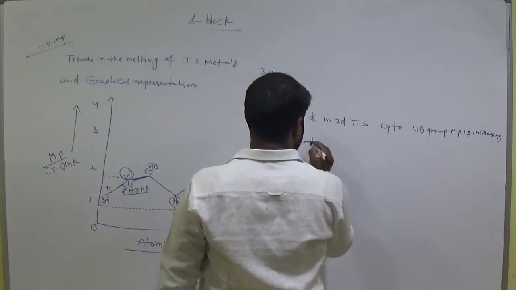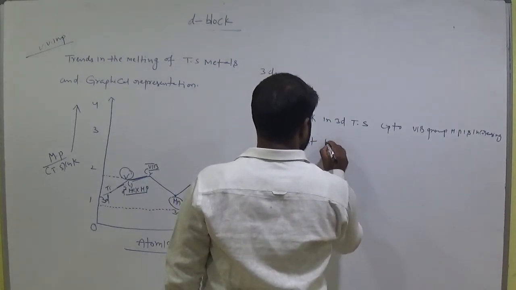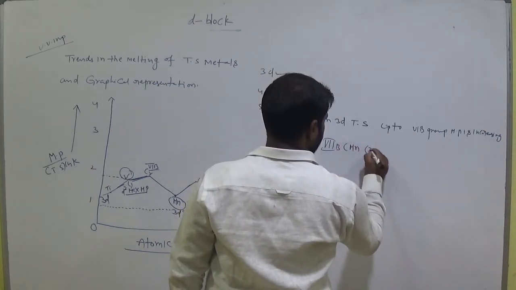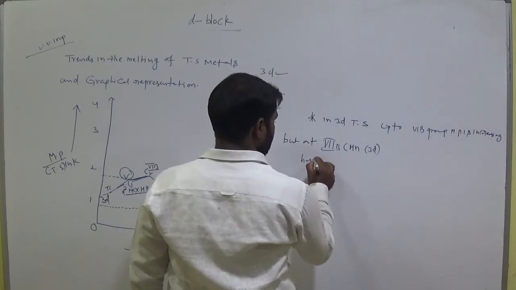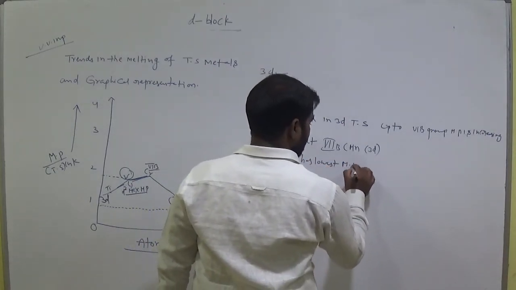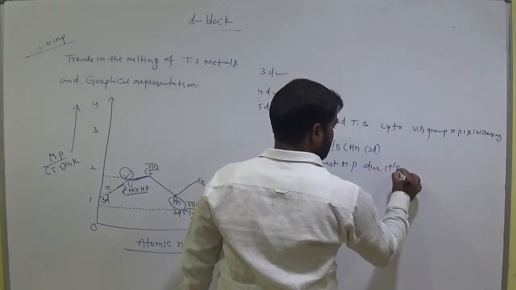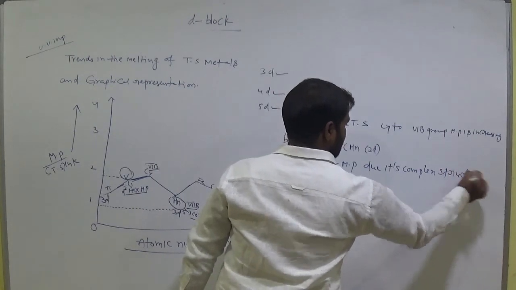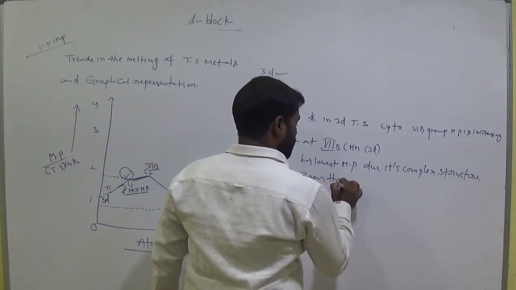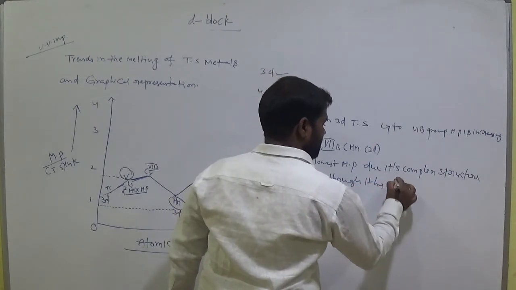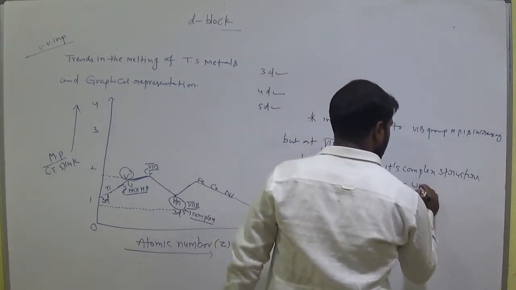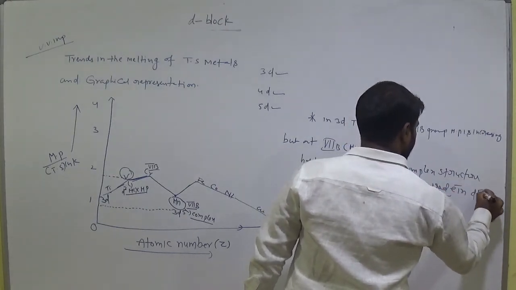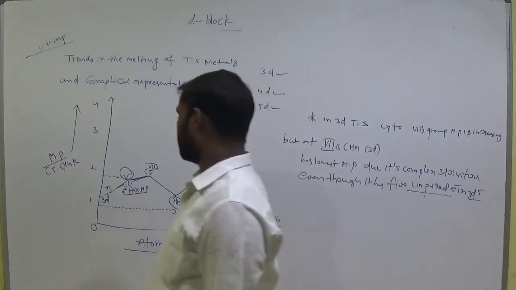But at 7th B, that is manganese, which is in the 3D transition series, it has the lowest melting point due to its complex structure, even though it has 5 unpaired electrons in D5. Clear, all of you?